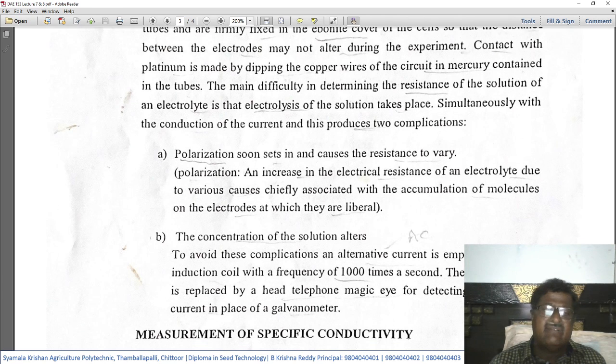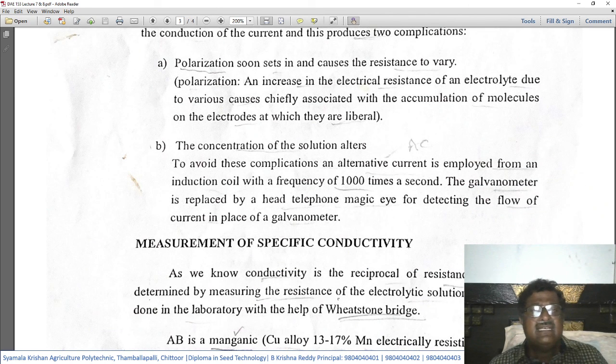This is one disadvantage. The other one is that the concentration of the solution gets altered. To avoid this complication, alternating current is employed from an induction coil with a frequency of 1000 times a second. Generally, when you use direct current, the concentration of the solution will get altered.